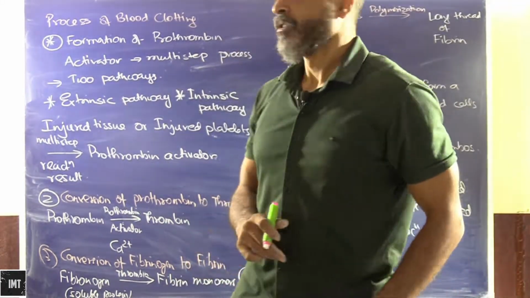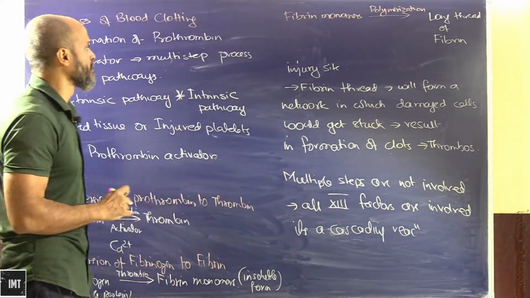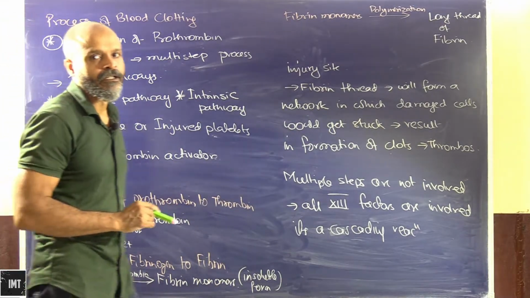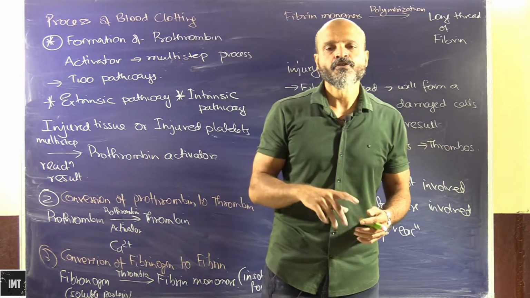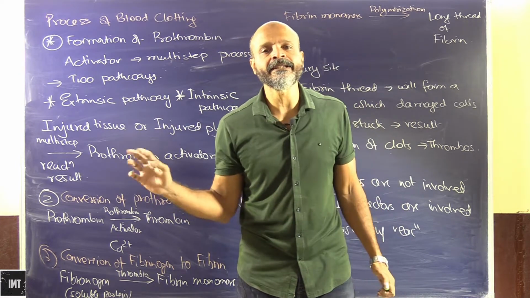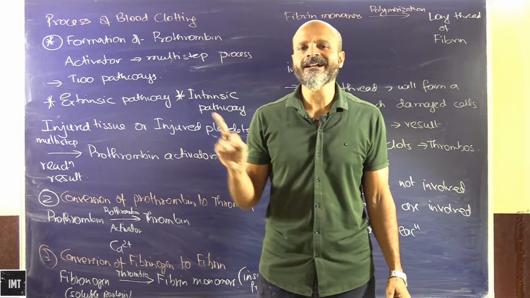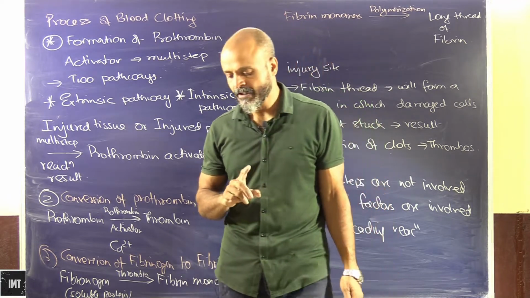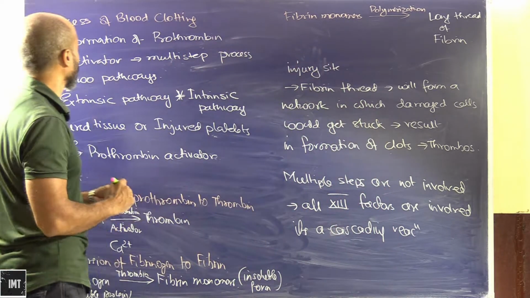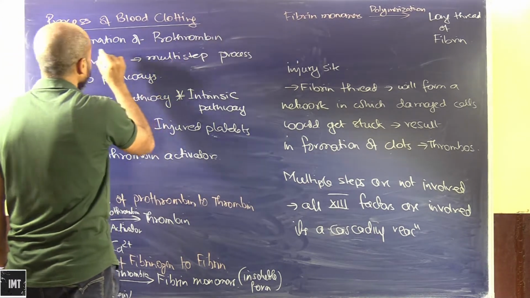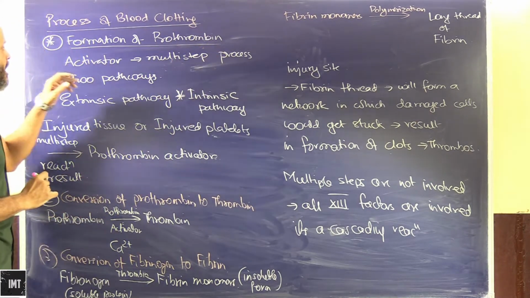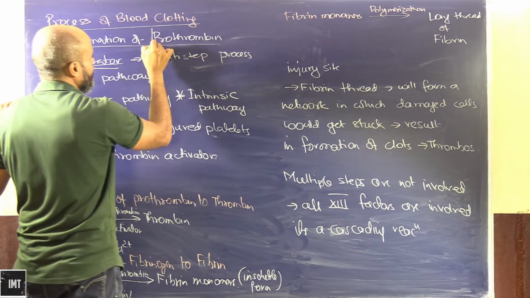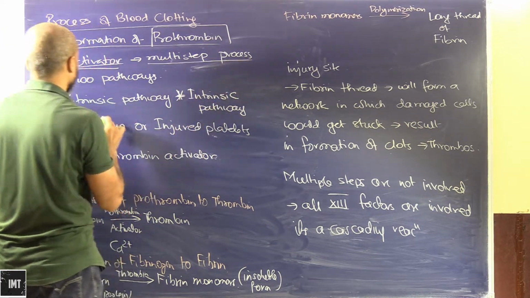Okay, so now we will look into the process of blood clotting, a very complex process. We will first have a simpler version, and then we will see how in the cascading reaction all the 13 factors are involved. So first we will just simplify it. The process of blood clotting begins with the formation of prothrombin activator, and it's a multi-step process.